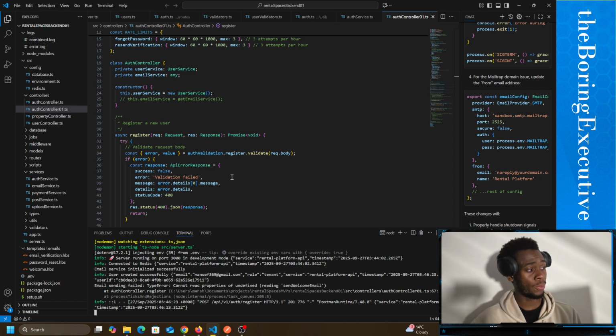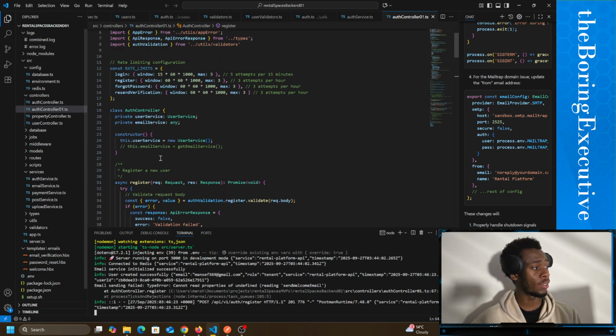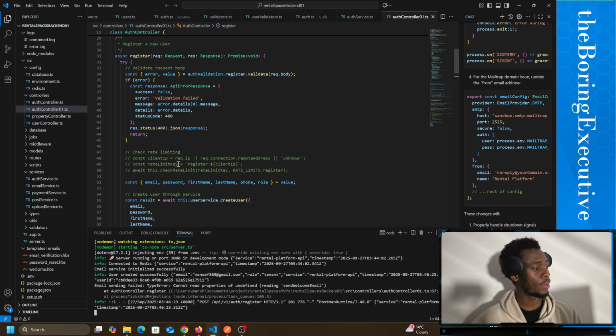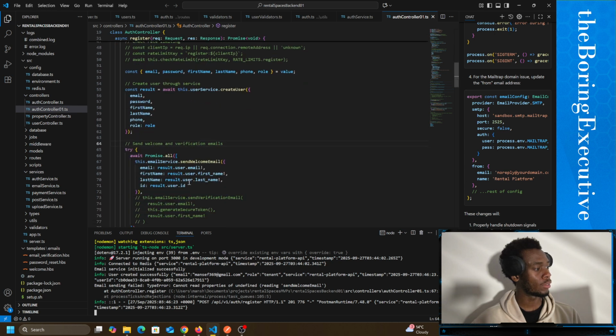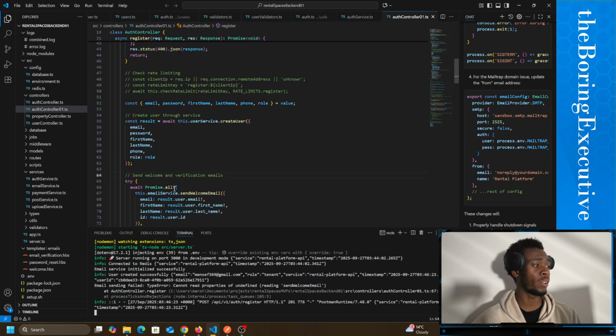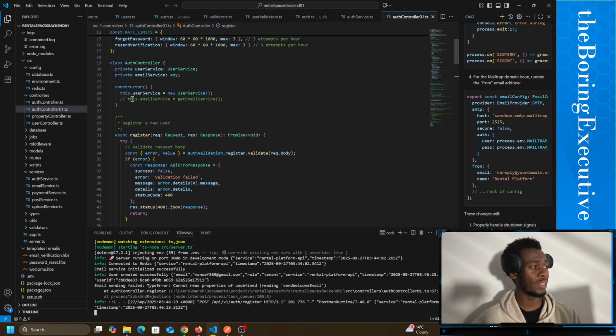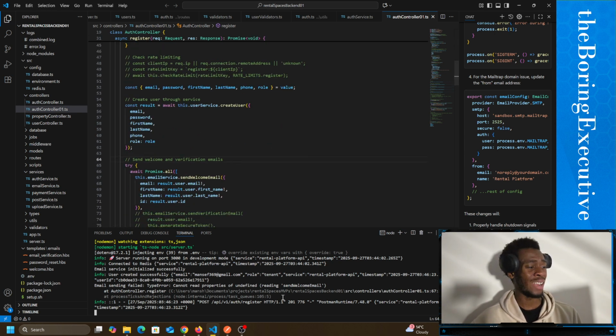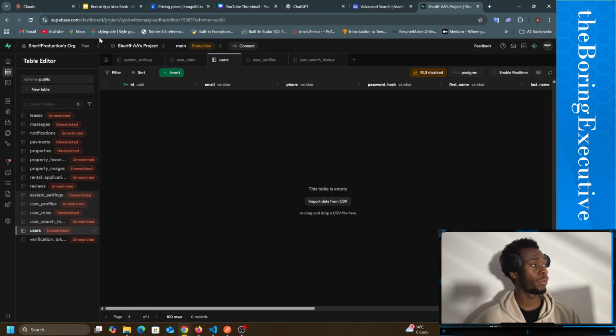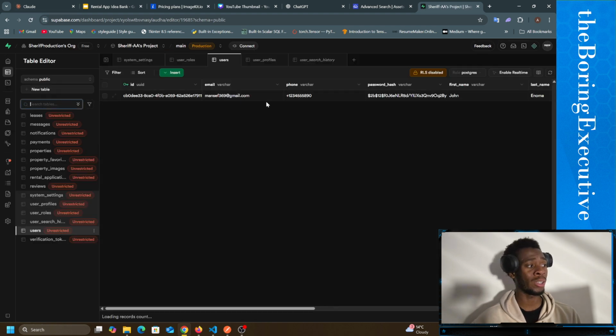I know where this error is coming from because it's coming from right here. Yeah, this email service does send welcome email, because I commented out this.emailService. So I don't really mind this error honestly. And I'm actually going to receive this email if I refresh again. If I refresh again, you're going to see a user created, obviously because I deleted it. And yeah, marshabat369 at gmail.com.